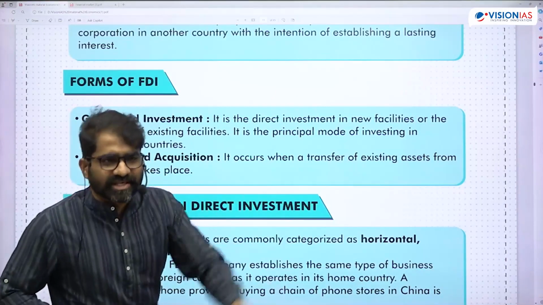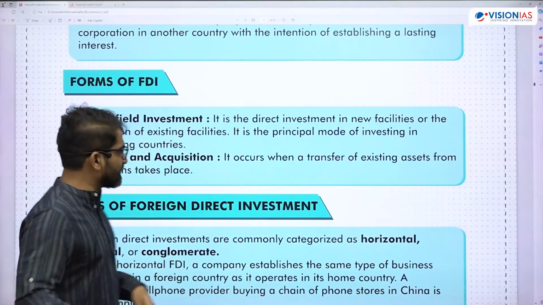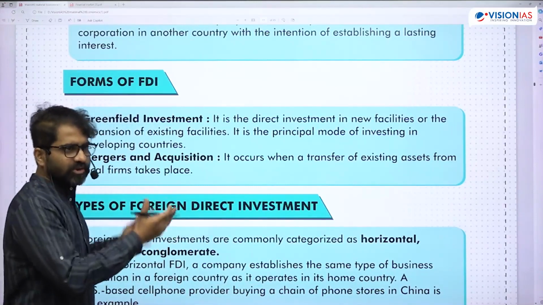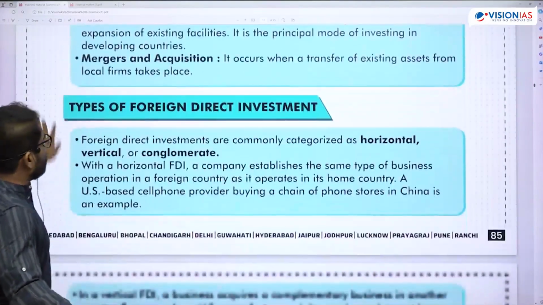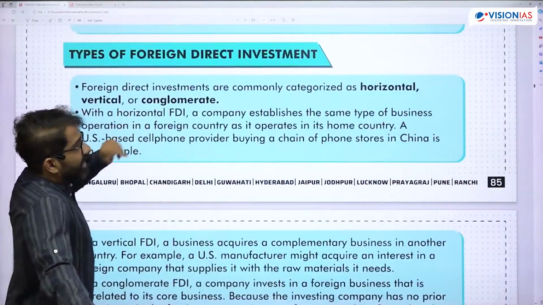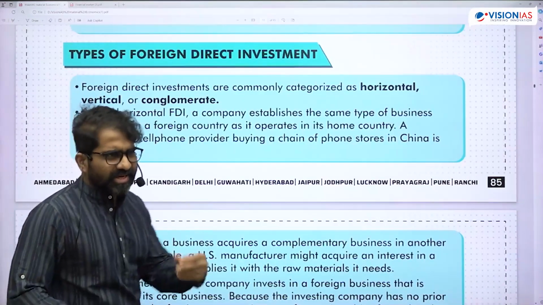Brownfield is an already existing company. So you're putting in money, that is brownfield. I don't think UPSC will ask this, because most of us know. So greenfield and brownfield, okay? Then foreign direct investments can be categorized into horizontal, vertical, and conglomerate. So this is something a little new.